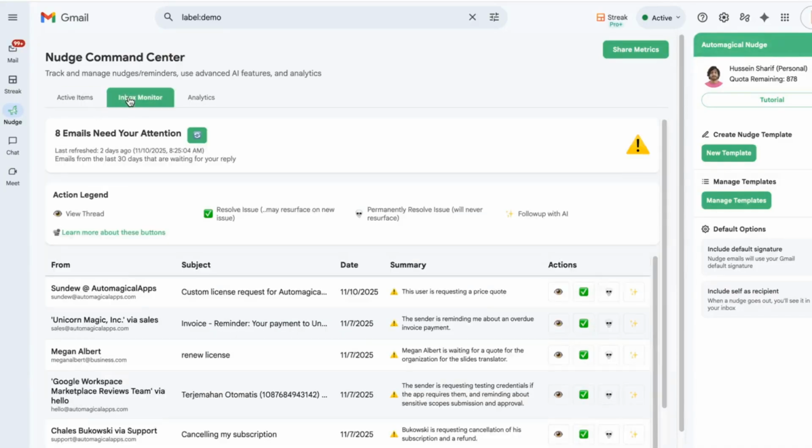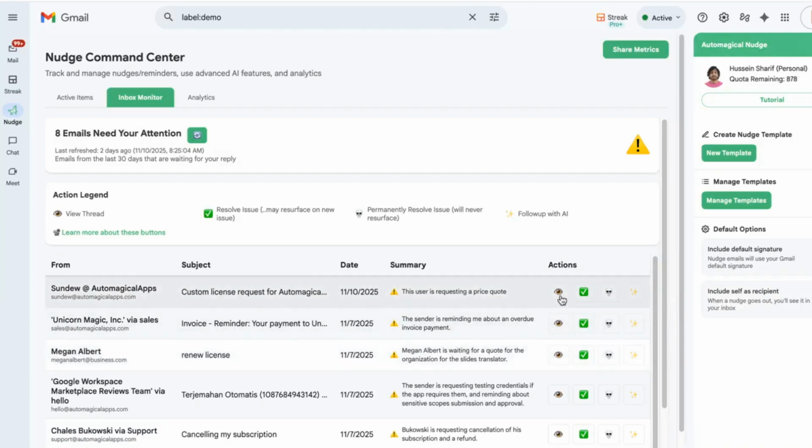Now, if I go to Inbox Monitor, this is one of our innovative features that uses AI to read the last X number of days of your inbox, in this example, 30 days, to catch missing action items, emails I didn't respond to, open-ended threads, etc. This is a great way to catch emails that have action items outstanding for you or things that you forgot to reply to. So the AI will find all the emails in your inbox and give you a summary of what was missing, and then it has a few out-of-the-box actions here.